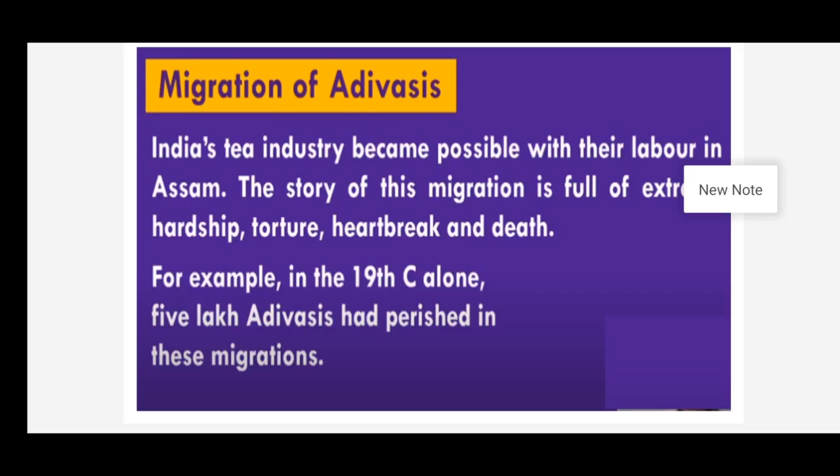For example, in the 19th century alone, children, 5 lakh Adivasis perished. It means they died in these migrations, because some people didn't want to move; they loved that place, right? Forests are their native places, they didn't want to move from there, but they were forcibly migrated. It means they were tortured and forcibly migrated. Some people were even killed.